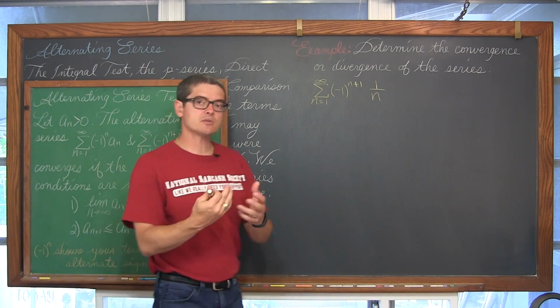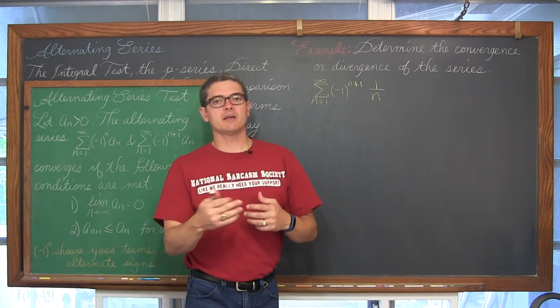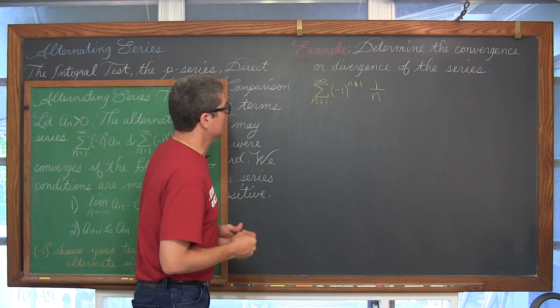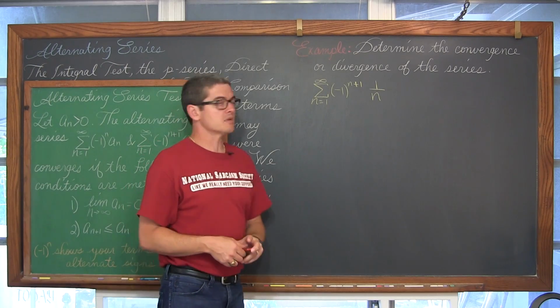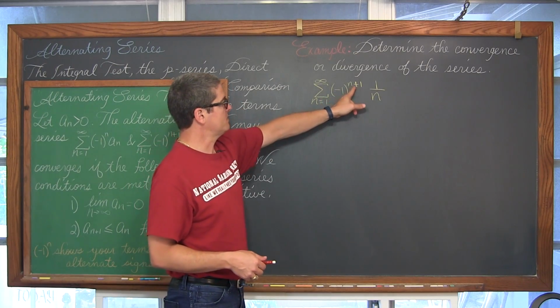I try to pick some interesting examples that you might notice in your homework and maybe over-explain them, but to help you show the math of what's going on. But the first one here is pretty straightforward. Determine the convergence or divergence of the series. Negative 1 to the n plus 1 power.